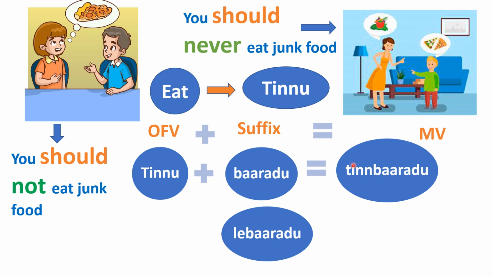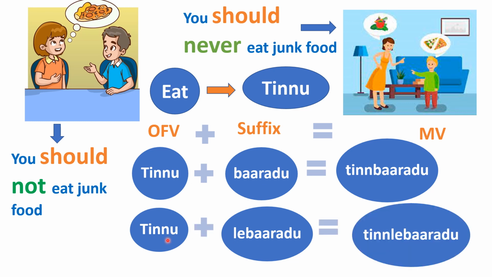That's why it is not tinnu baradu, it is tinnabaradu. Now, when you attach le baradu to your OFV tinnu, it becomes tinnalebaradu, same as tinnabaradu. You are discarding the sound u. So tinnabaradu is used for should not eat. Tinnalebaradu is used for should never eat.